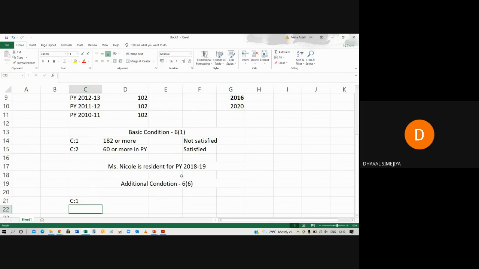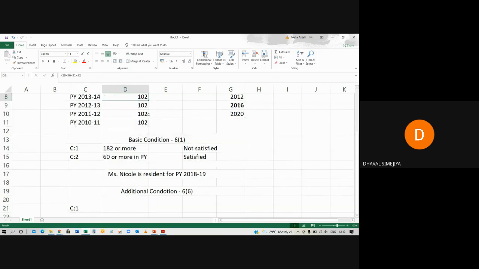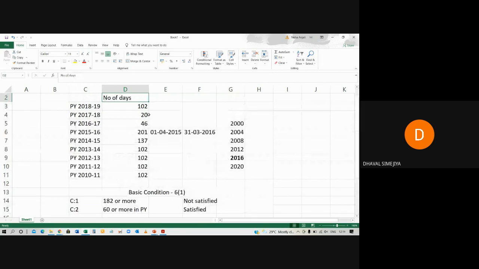So 730 days or more in the 7 years preceding the previous year. If you count this, 1, 2, 3, 4, 5, 6, 7, total number of days are 710. Use your calculator. Let me calculate over here also.